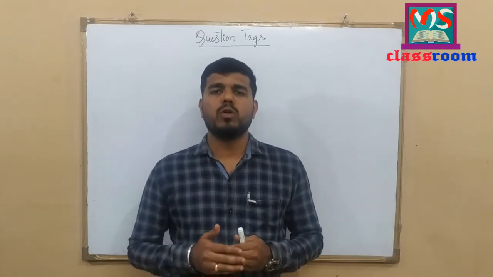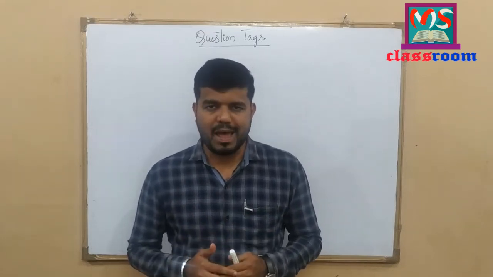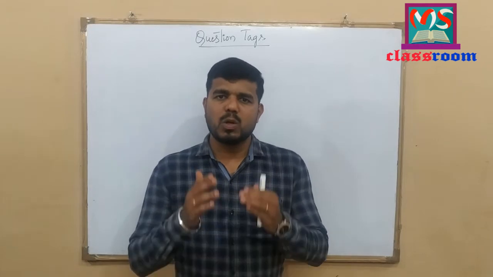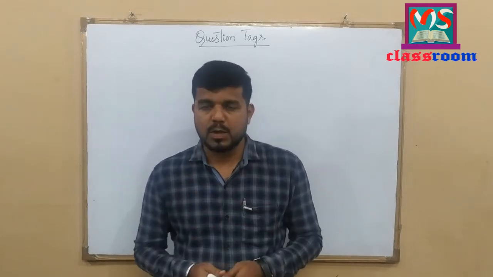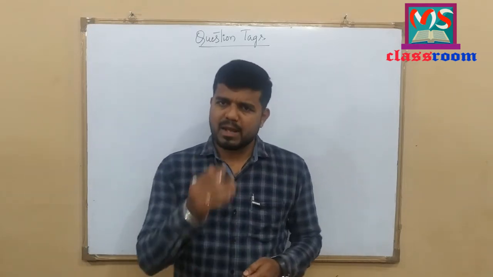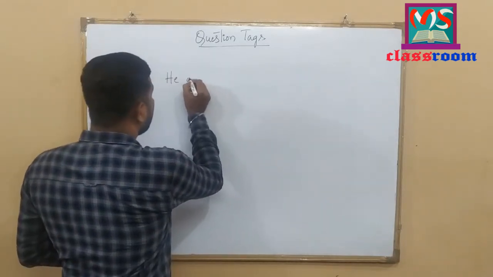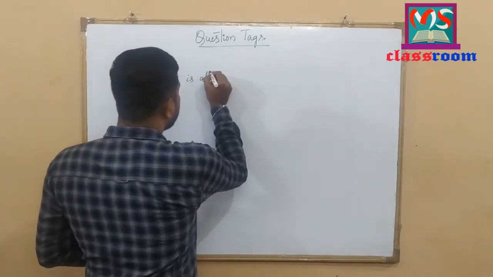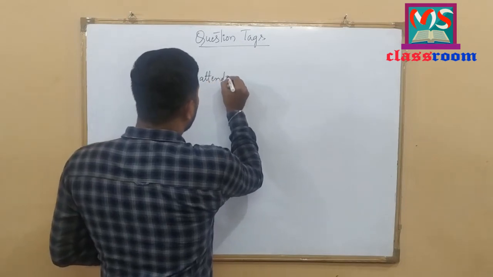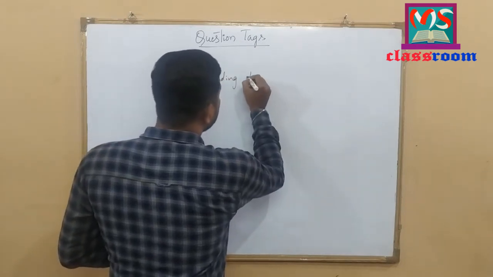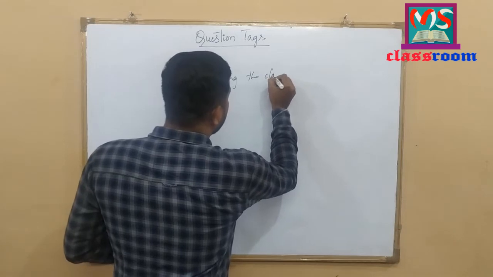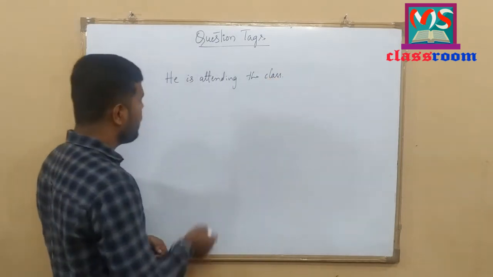Before going to know the rules of question tags, let me discuss question tags very fast with examples. Let me write some examples here. He is attending the class.